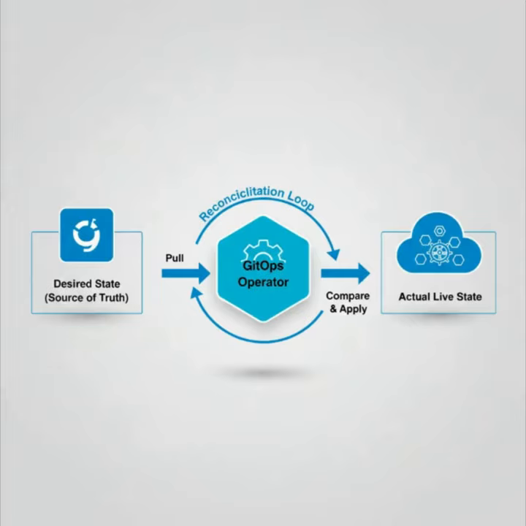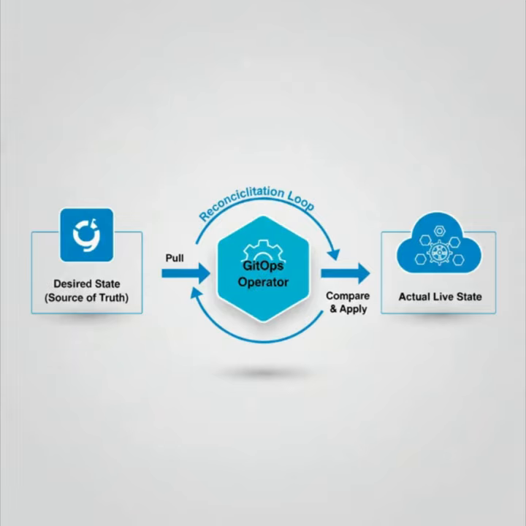First, the operator continuously pulls the Git repository for any changes to the target branch. When it detects a new commit, it fetches the updated declarative manifests. Second, it observes the live state of the cluster's resources. Third, it performs a diff. It asks the critical question, does the actual state match the desired state? If there is a discrepancy, a concept we call drift, the reconciliation process begins. The operator calculates the necessary actions, whether it's creating new deployments, updating config maps, or deleting services, and applies them to the cluster. This loop runs perpetually, ensuring the system is self-healing.